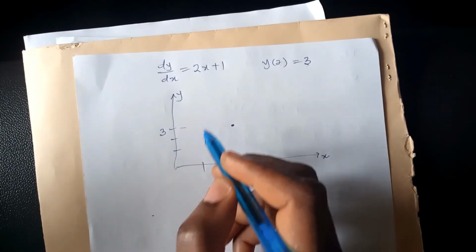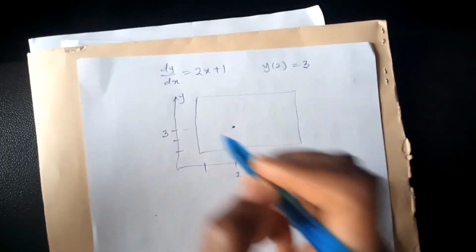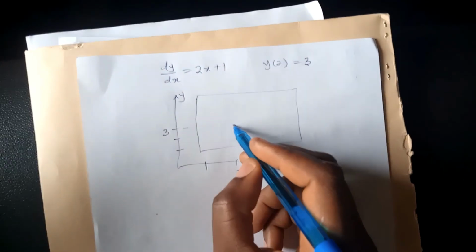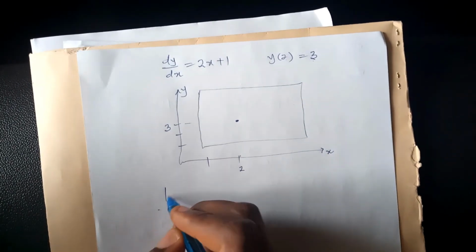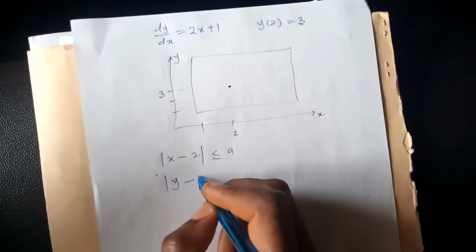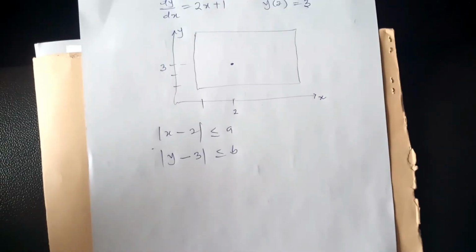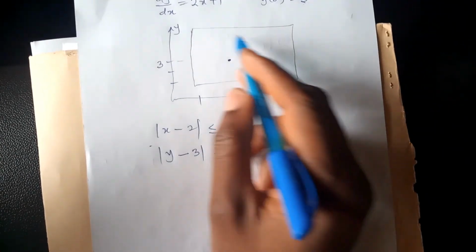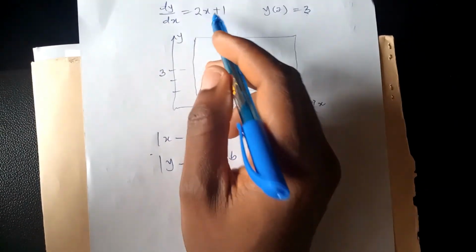So what do I need now? It means that I need a particular rectangle in such a way that this point is at the center. And how do I go about it? All I can say is that |x minus 2| is less than or equal to a, then |y minus 3| is less than or equal to what? Less than or equal to b. So that is what I need to form the rectangle. But without wasting our time, let's proceed and solve this problem.